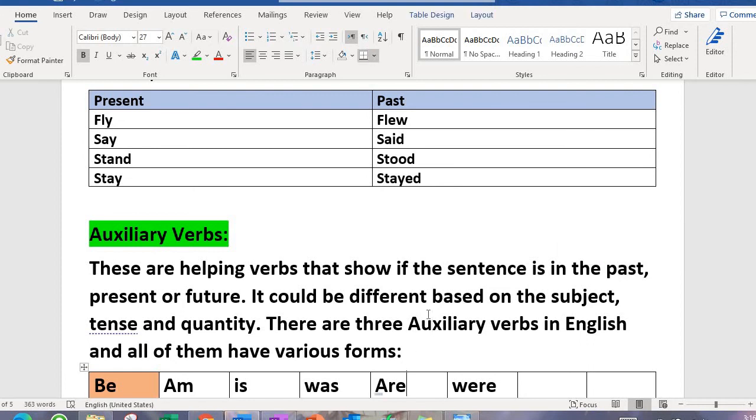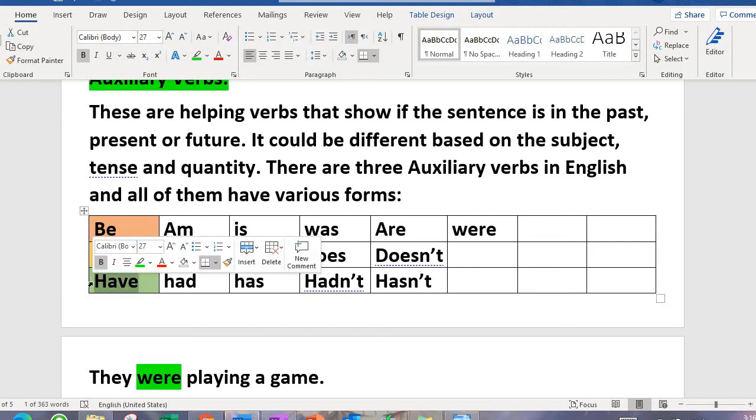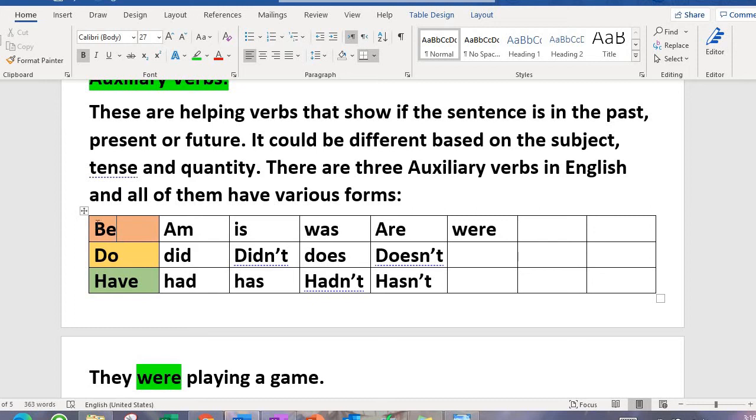Now let's see what auxiliary verbs are. There are three basic auxiliary verbs: be, do and have. These are three basic auxiliary verbs. So the ones with be, they have different forms. So the be verbs are am, is, was, are, were.